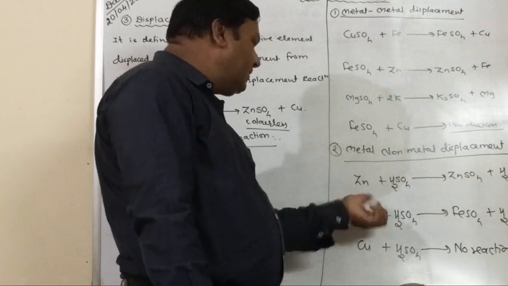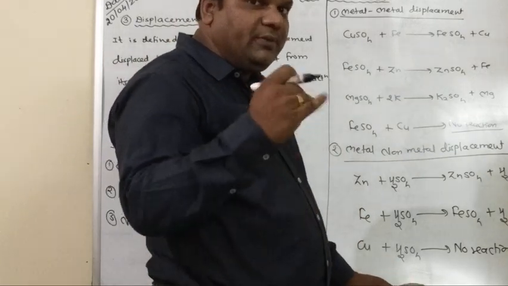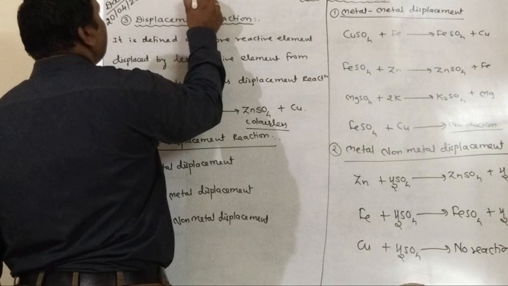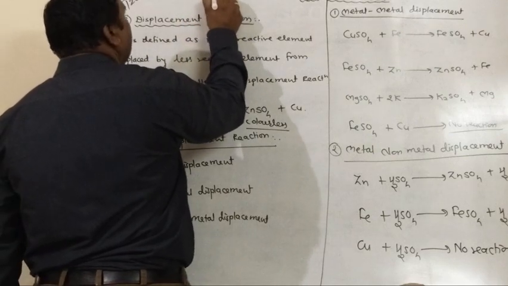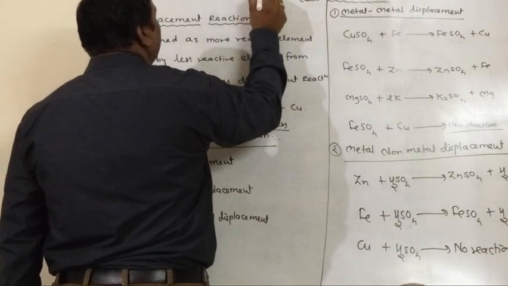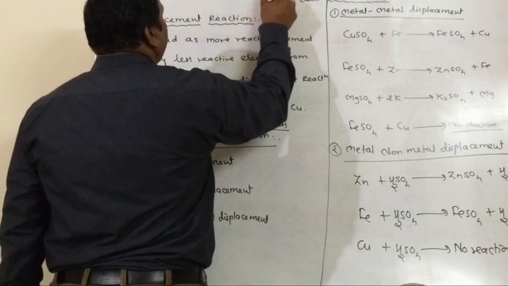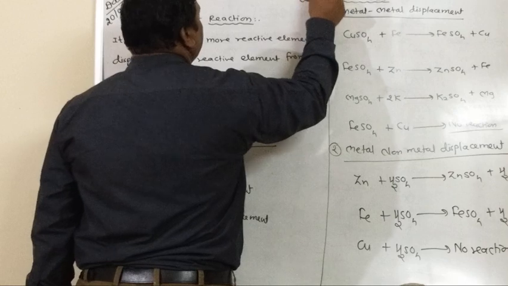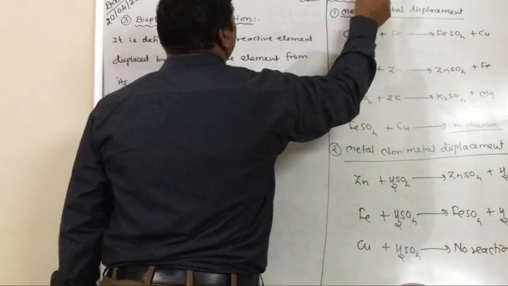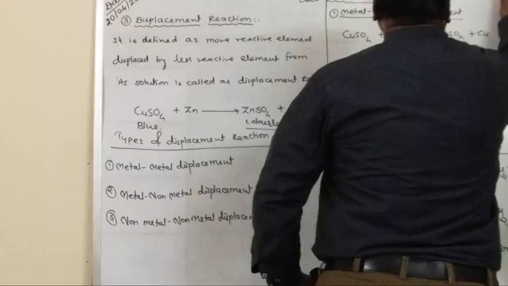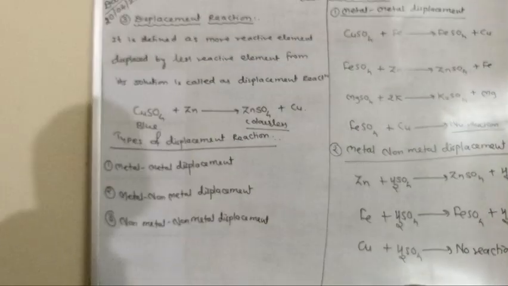In the reactivity series, potassium is more reactive than sodium, sodium is more reactive than barium, barium is more reactive than calcium, then magnesium, aluminium, zinc, iron, nickel, lead, then hydrogen, copper, silver, gold, and platinum.